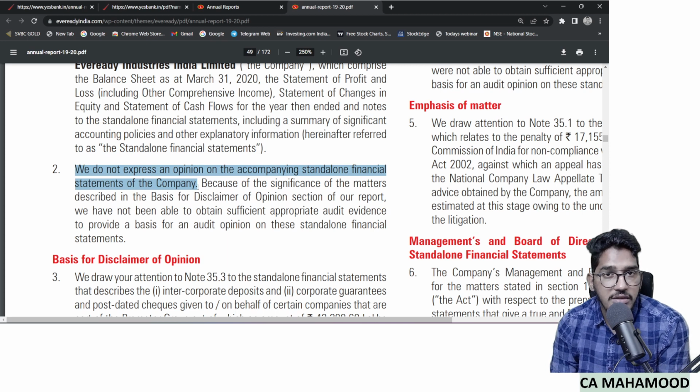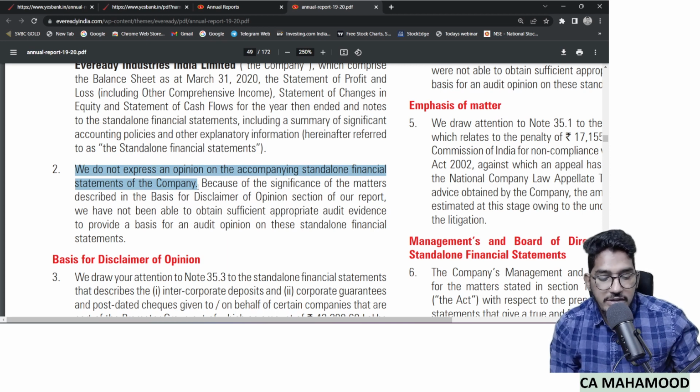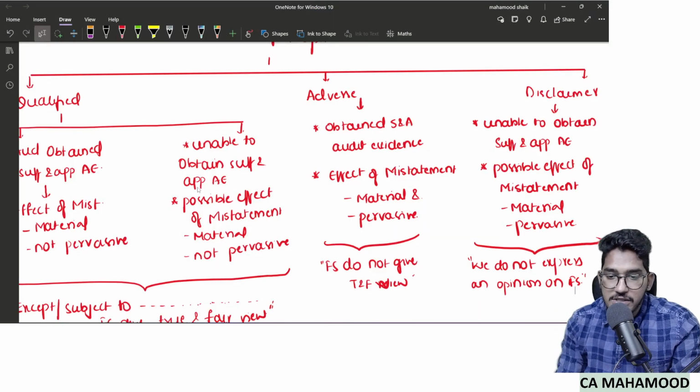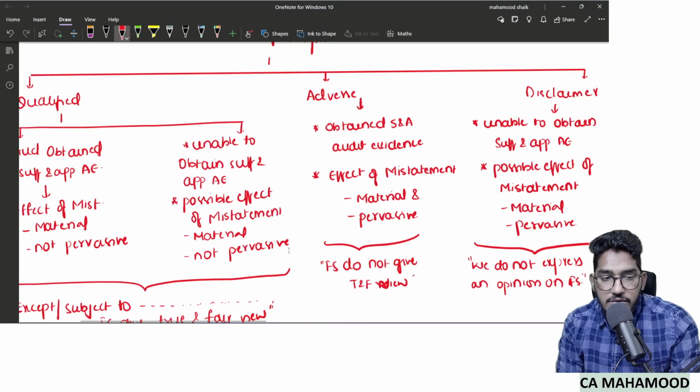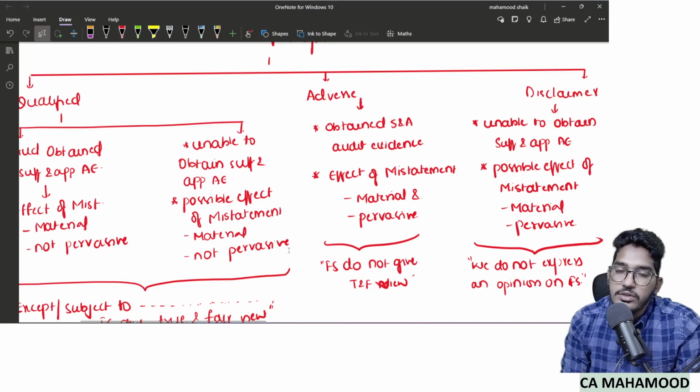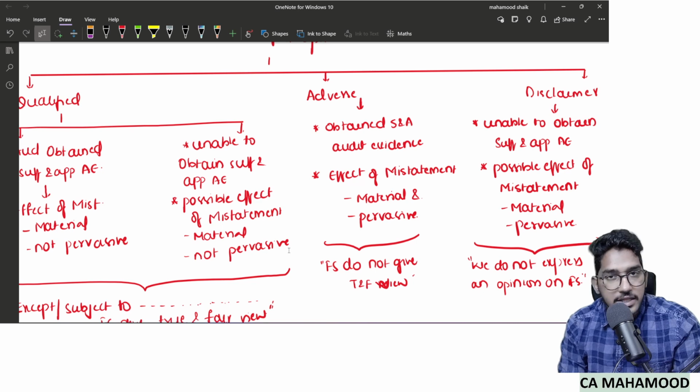Disclaimer. How did we identify this is a disclaimer? We identified it by way of terminology. That is what we have written in the chart also. In case of disclaimer, what terminology will be used? We do not express an opinion. Here auditors are using the phrase, we do not express an opinion on the financial statements. So what kind of opinion is it? Disclaimer of opinion. Understood? So these are the circumstances in which qualified, adverse or disclaimer of opinions will be given.